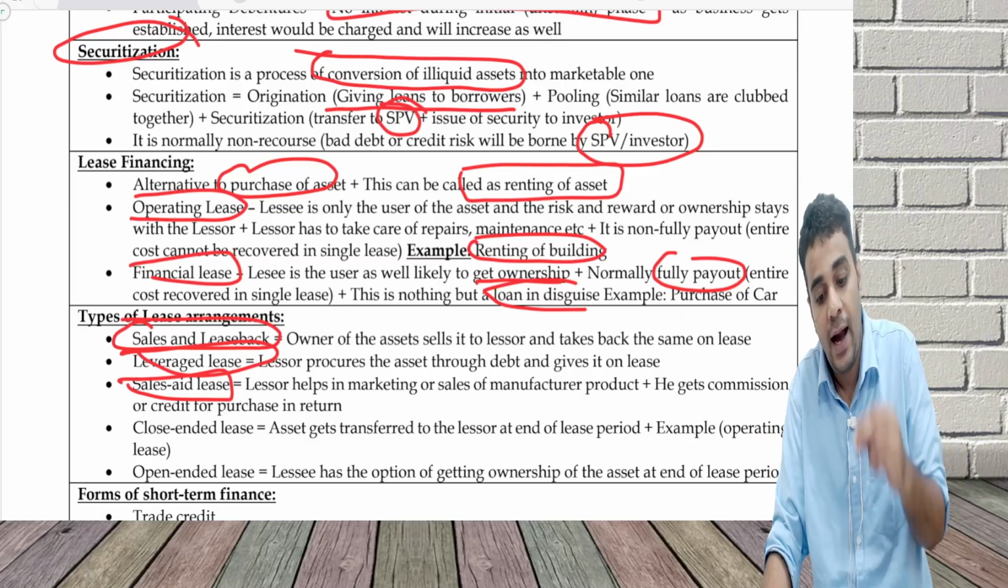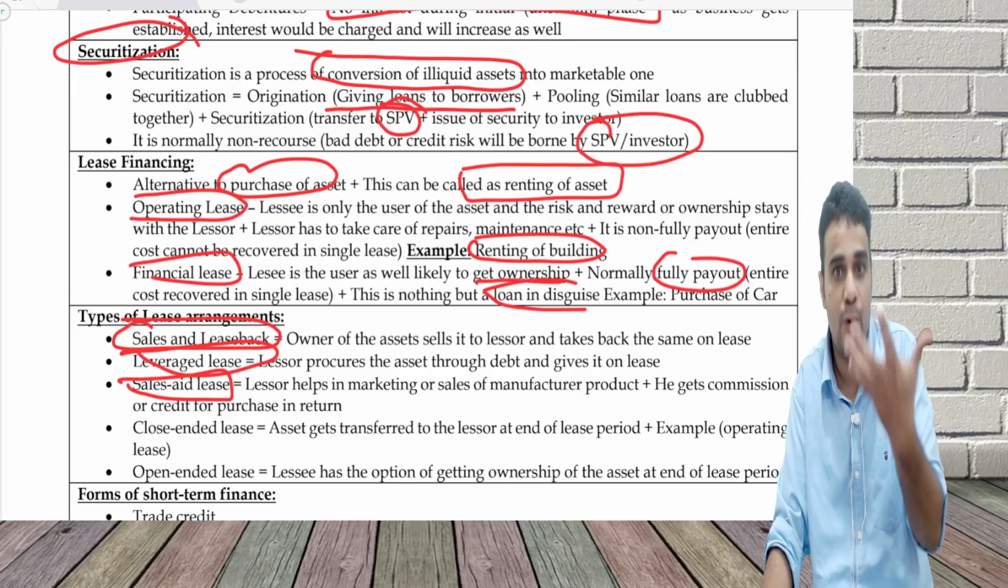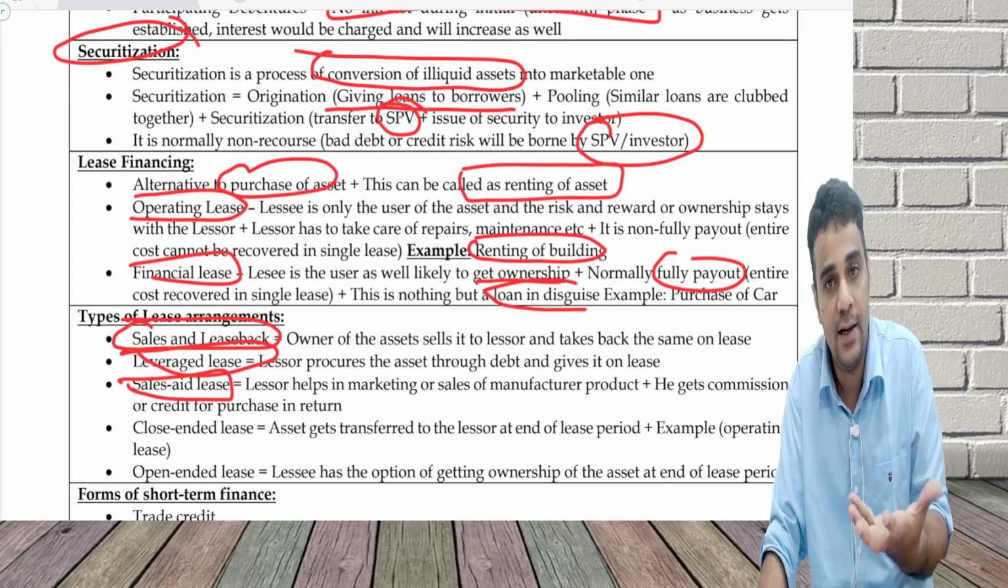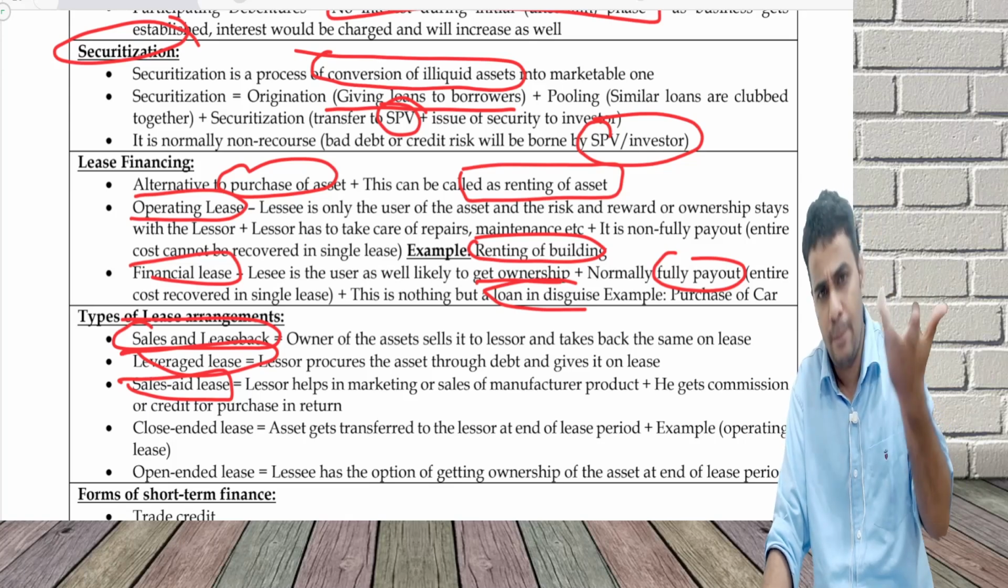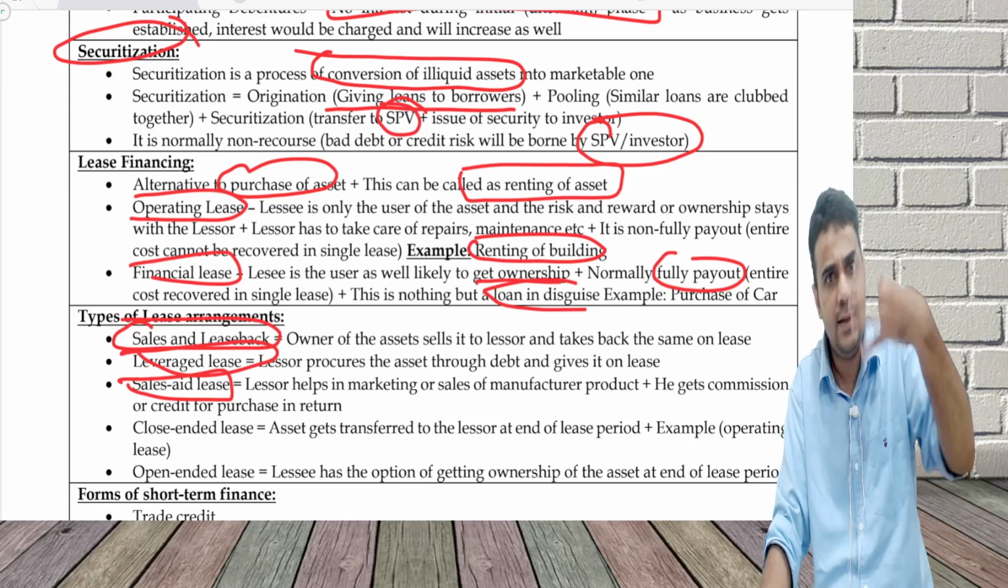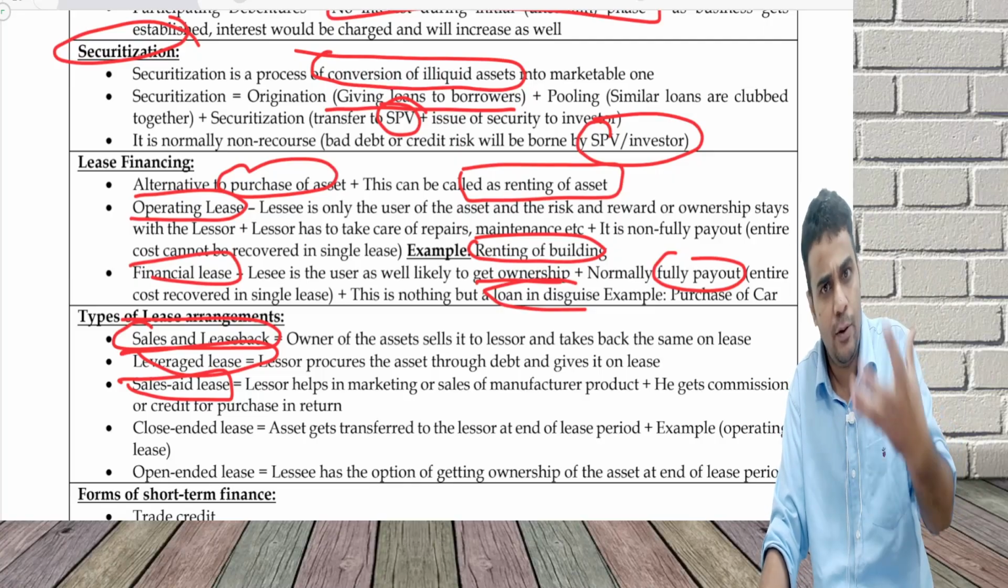The lessor is saying, I will help in marketing or sales of the manufacturer's product. There is a manufacturer who has an asset. I'll help you in marketing or sale of your product by taking the product from you. For example, take Maruti Suzuki. I am a lessor. I take 100 cars of Maruti Suzuki on lease from them. Basically, on lease means I buy them.